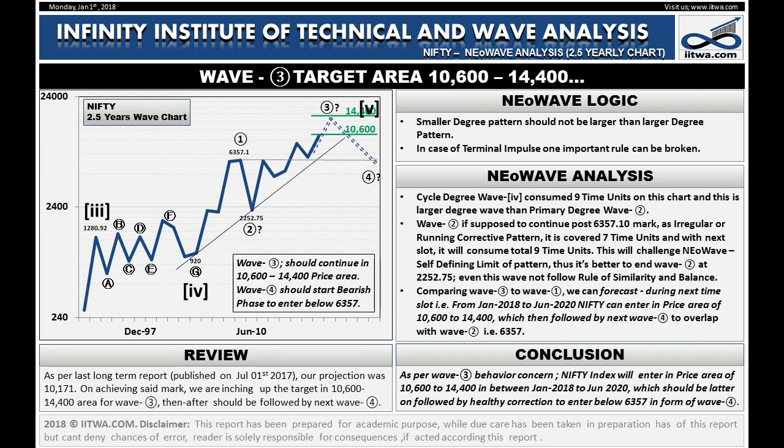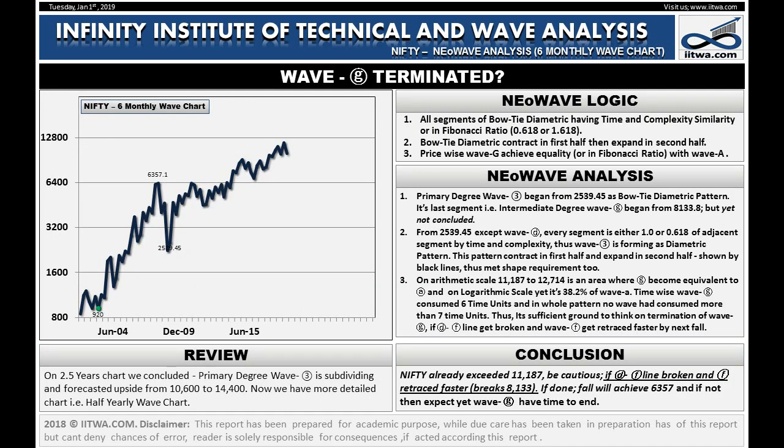6,357. This is the half-yearly wave chart of NSE Index Nifty. On the 2.5 yearly chart we concluded primary degree wave 3 is subdividing, and we forecast upside from 10,600 to 14,400. Now we have a more detailed chart, that is the half-yearly wave chart. We are anticipating that from